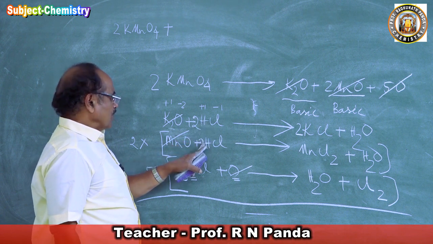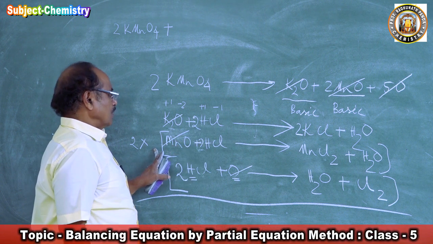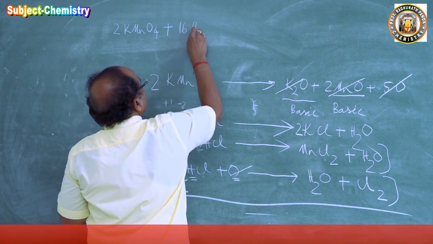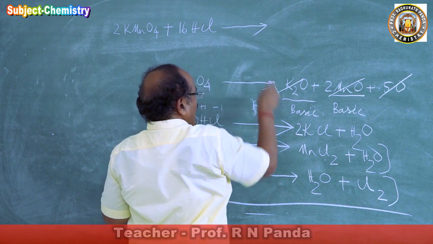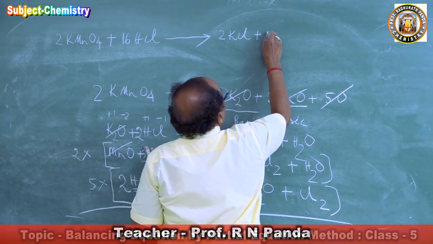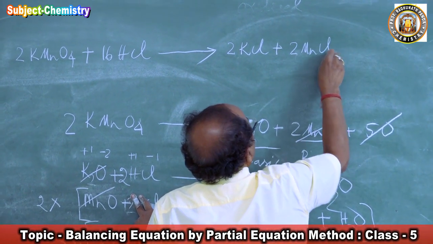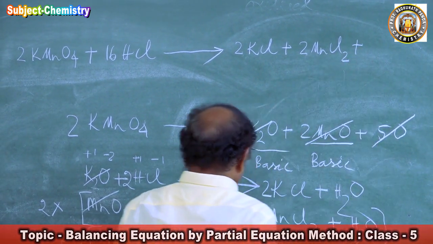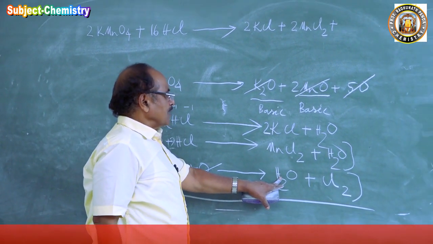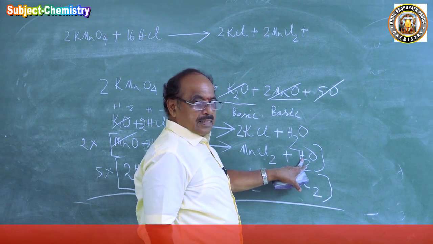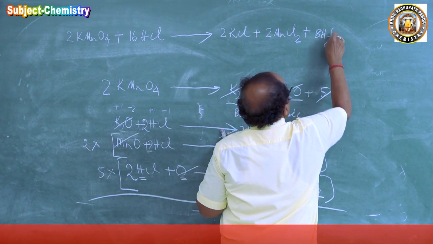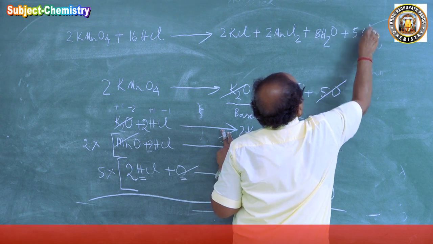So 2 plus 4 plus 10, 16 HCl. We'll have 16 HCl. Will form what? 2 KCl, 2 MnCl2 plus water. How many water? We have here 5 water, here 2 water, here 1 water. We'll have 8 water plus 5 Cl2.